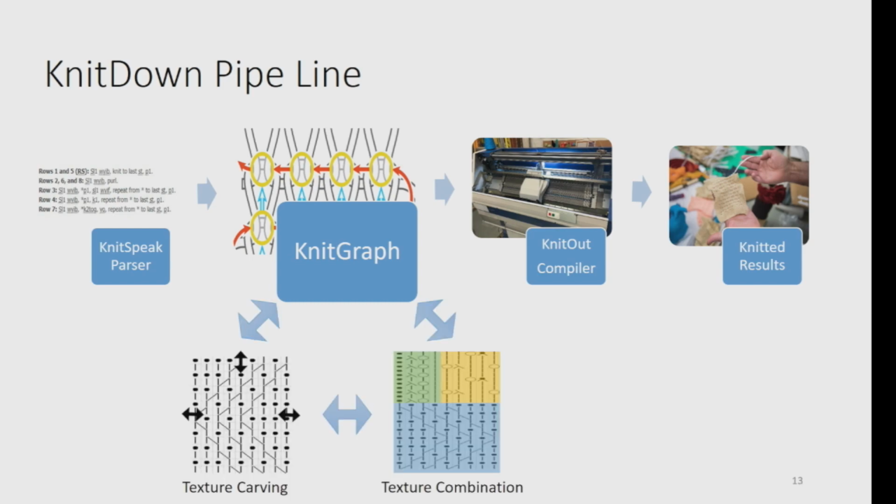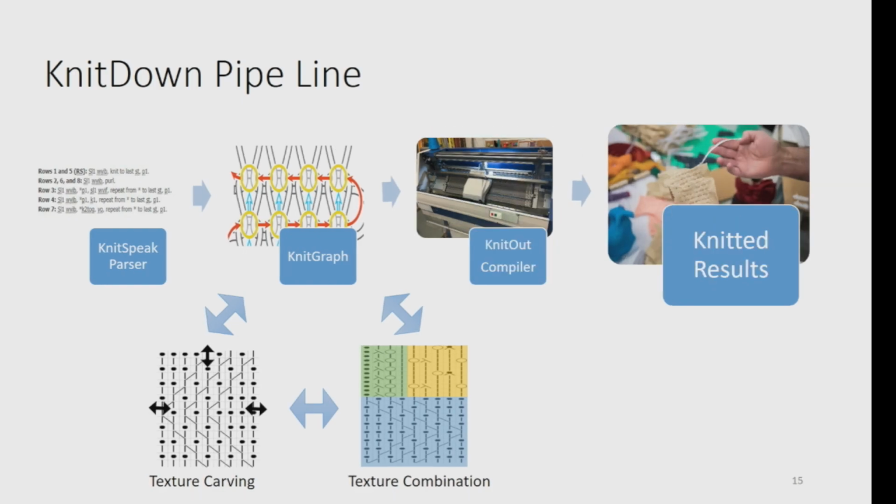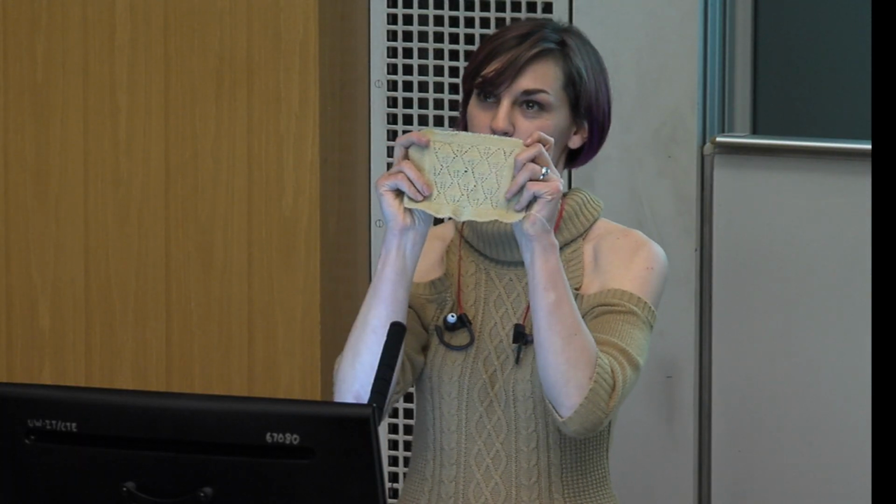We can apply a lot of interesting, pretty standard, classic graph algorithms to manipulate these structures in interesting ways and combine them together. Then we throw this into knit out, which is the term for most of the prior work I was showing earlier, and we get knitted results. Based off of a sample from an online repository of knitting samples, we have 400 plus swatches of knitted textures. If anyone wants to see one of these things live, come down after the talk.